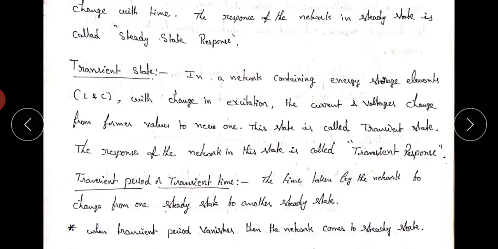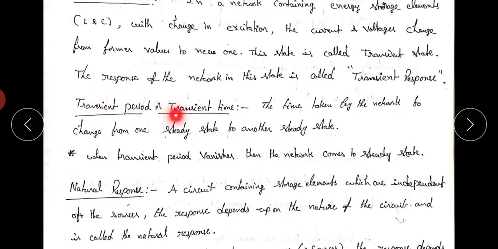If we change the supply voltage, automatically the response of the network, that means the branch currents and node voltages, changes with respect to time. The state of the network is called transient state. The response of the network in this state is called transient response. Next one, transient time or transient period. The time taken by the network to change from one steady state to another steady state is called transient period, or the time taken by the transient state is called transient time or transient period.